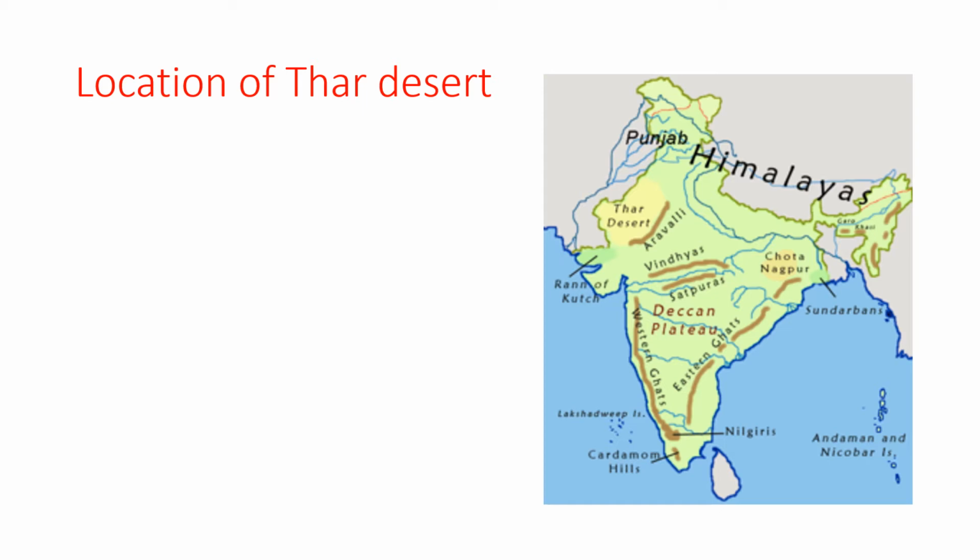So towards the west of the Aravalli Hills lies a large desert region. This region is called the Great Indian Desert or Thar Desert. So this Thar Desert is about 800 kilometers long and 500 kilometers wide.